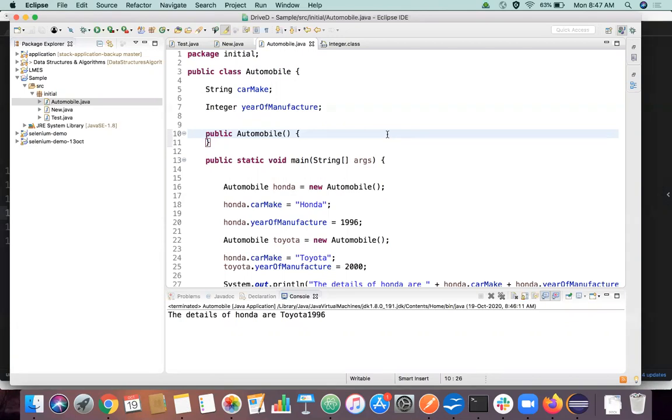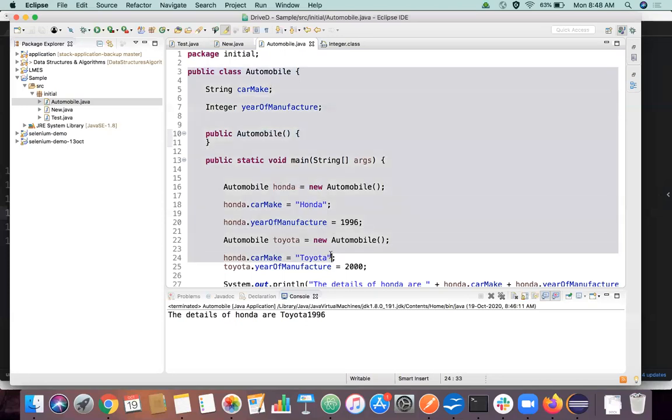Jackson is something used for serialization and deserialization, right? What I mean by serialization: you have a Java object here. If I want to serialize, I have to take this Java object. A Java class is an object which can be used or represented only inside a Java environment. You cannot just read this outside this particular Java project, because it doesn't make sense outside Java; it's a Java class.